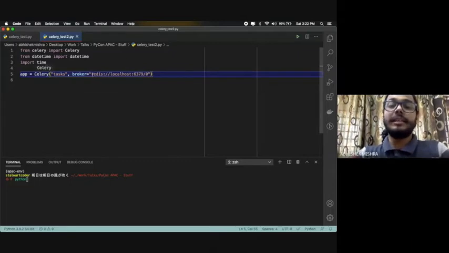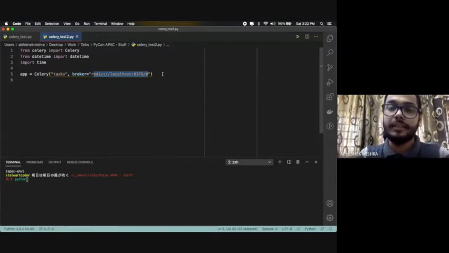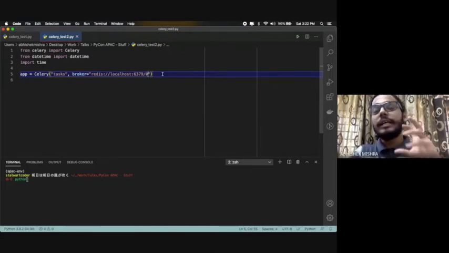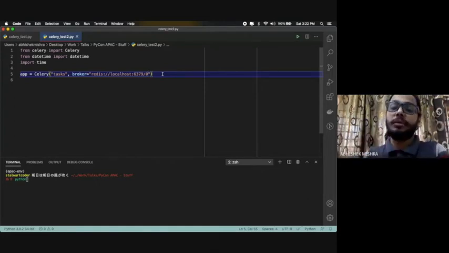Basically, this is the localhost, the URL of the domain where Redis is running. If you know how Redis works, when you use Celery with Redis as a broker, by default there's a 0 at the end, which defines the database number, the index of the database. So 0 always comes by default there.